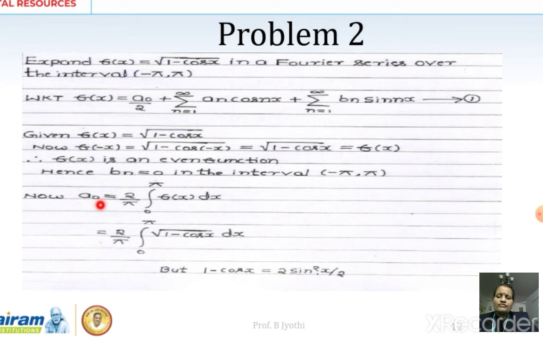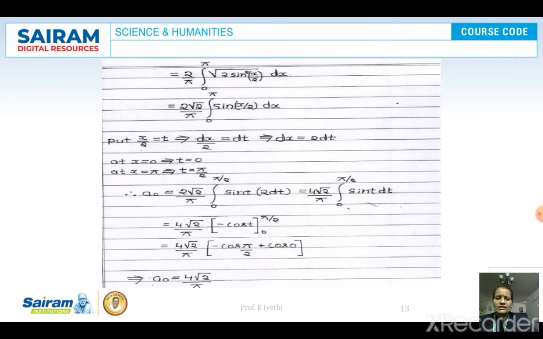So we need to find the value of a0 and an, where the a0 formula is given by 2 by pi integral 0 to pi f of x dx, where f of x is root of 1 minus cos x. But we cannot integrate as it is, so we apply a formula where 1 minus cos x can be written as 2 sin square x by 2. When we take it under the root, root 2 can be taken outside, and the root of sin square x by 2 becomes sin x by 2, dx.